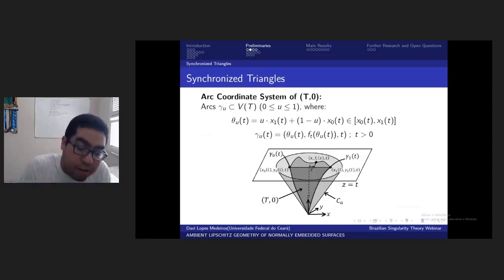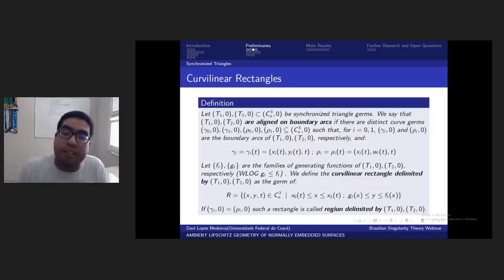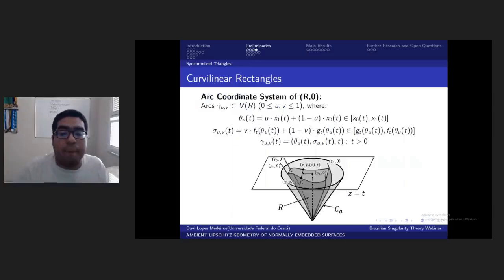Okay, we are mainly focused on a subset of the valid link instead of the triangle, and then we can define in a similar way curvilinear triangles. I will not read this, due to time limitations, but in the same way, if we select a region of the ambient space, and this region is delimited by 4 arcs, we define a curvilinear triangle.